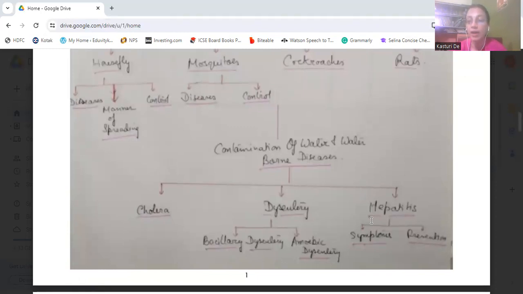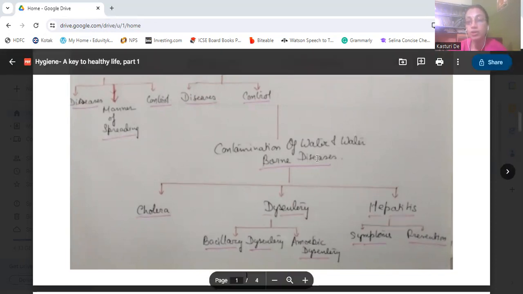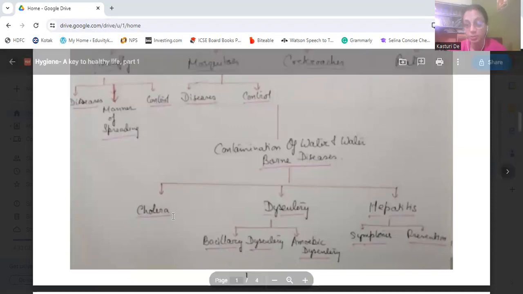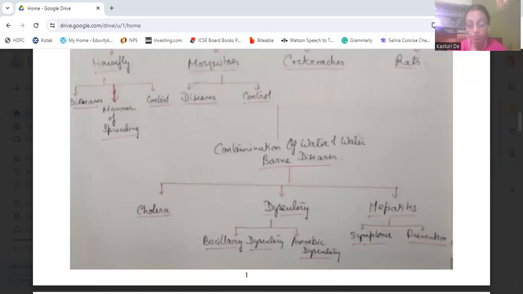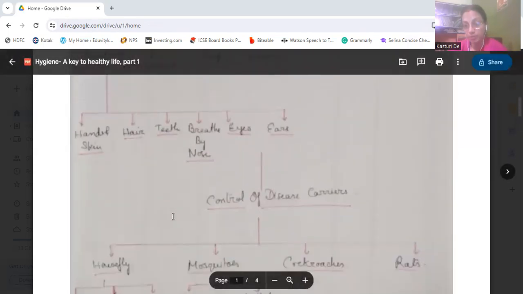Under the waterborne diseases, we'll study cholera, dysentery, and hepatitis. Within dysentery, we'll study bacillary dysentery and amoebic dysentery. And under hepatitis, we'll study the symptoms and prevention. So all this we'll study in this chapter.